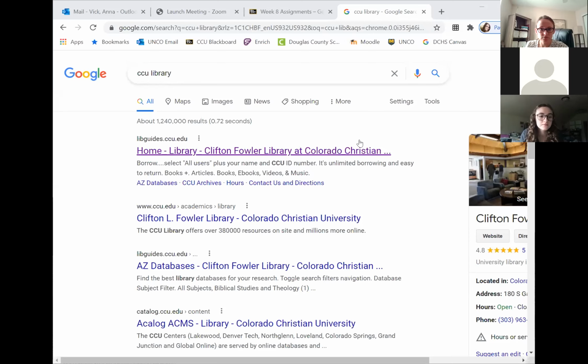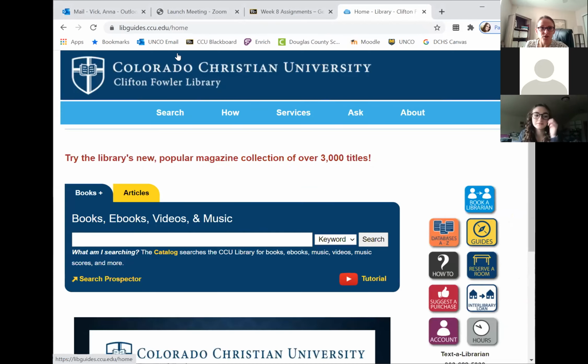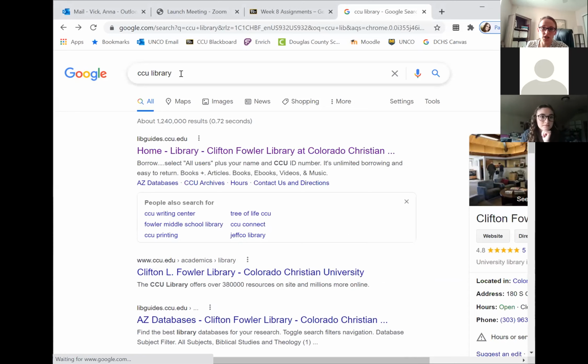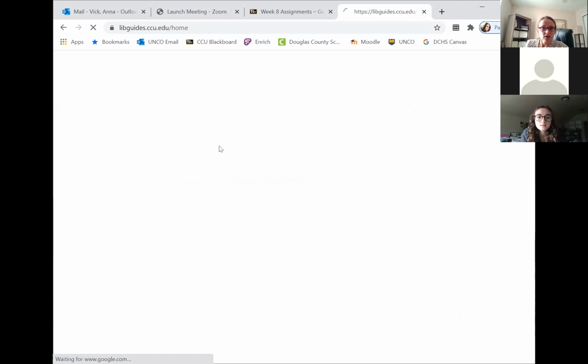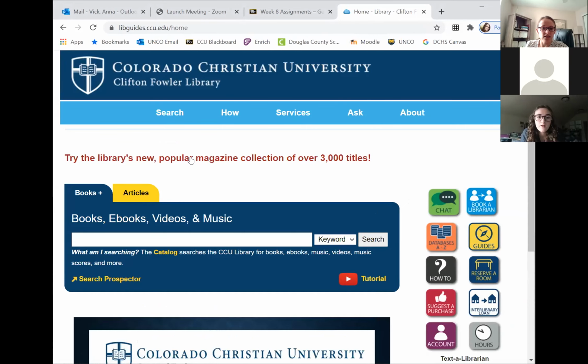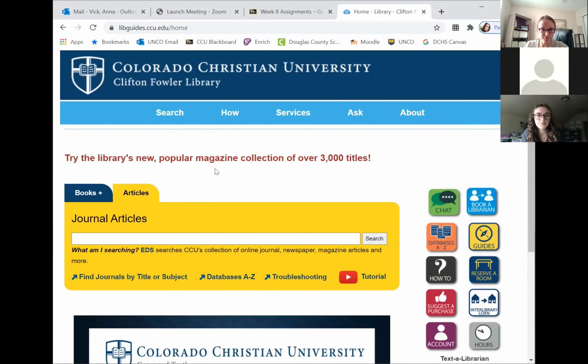So what I did is I just Googled, this is my easiest way. Can you still see my screen? Nope. No. Let me fix the share. All right, how about now? Yep. Okay, great. So you can see all I did is I just went to good old-fashioned Google and I Googled CCU library, clicked on the first link, and then I'm clicking articles.